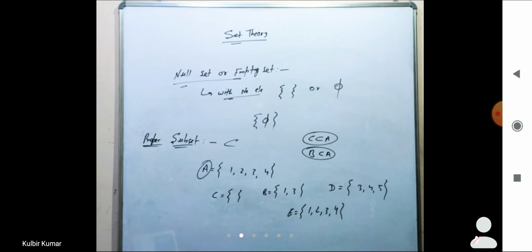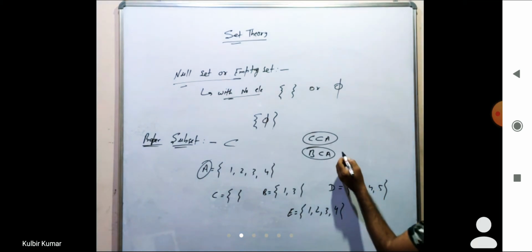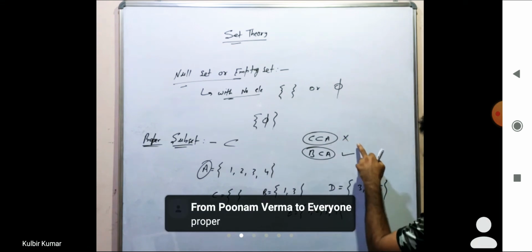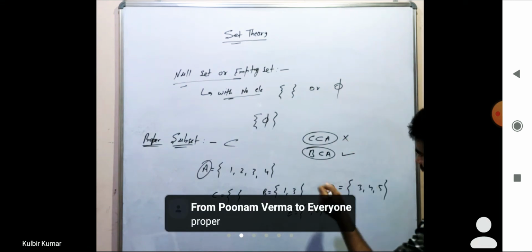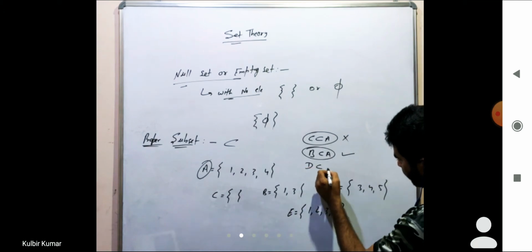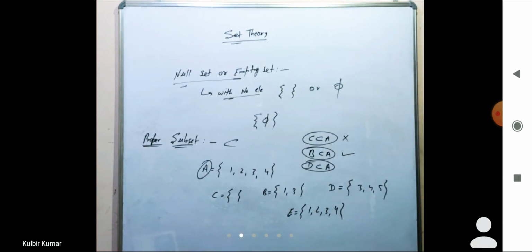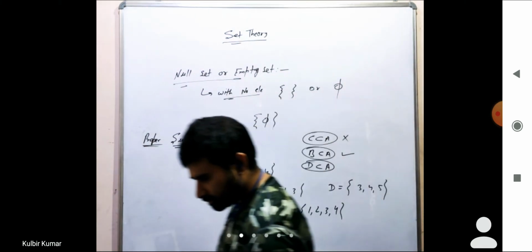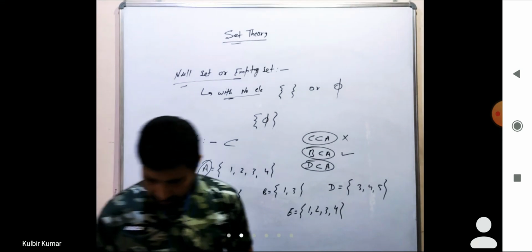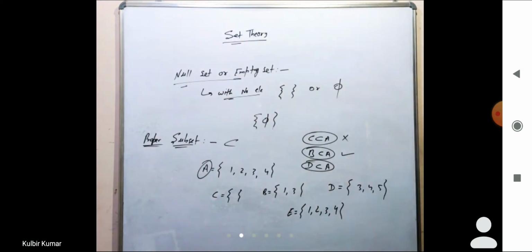B is a proper subset of A. Is it a proper subset or not? So this one is saying not, this one is a proper subset. What about this one? D is a proper subset of A. Is this true or not? Okay, this one is not.